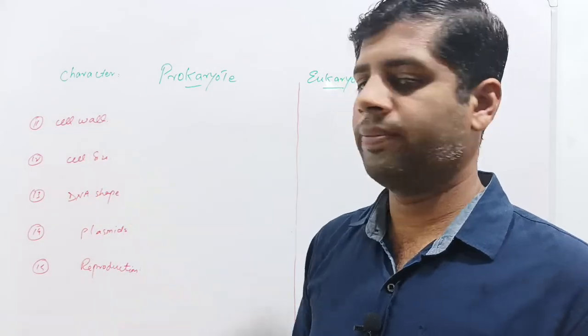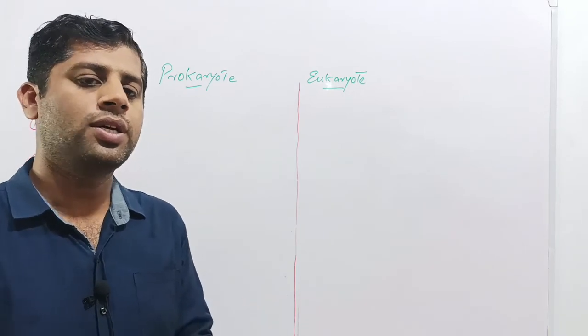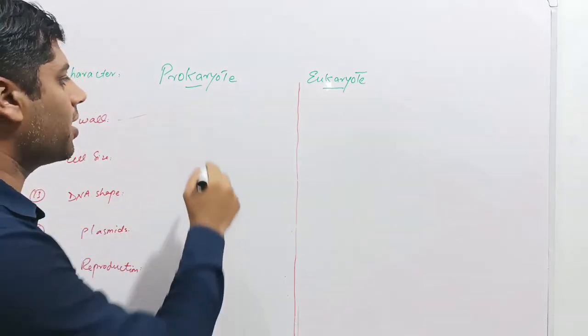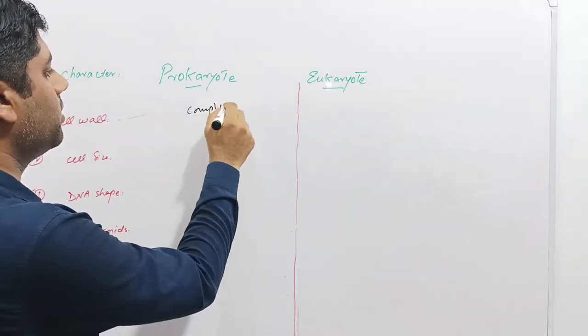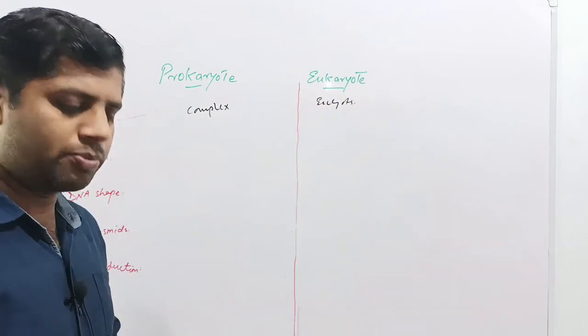Next is the cell wall. Cell wall is present in both prokaryotic as well as eukaryotic organisms, but it should be kept in mind that the cell wall of prokaryotic organisms is far more complex than the eukaryote. The cell wall of eukaryotes is simpler than the cell wall of prokaryotes.